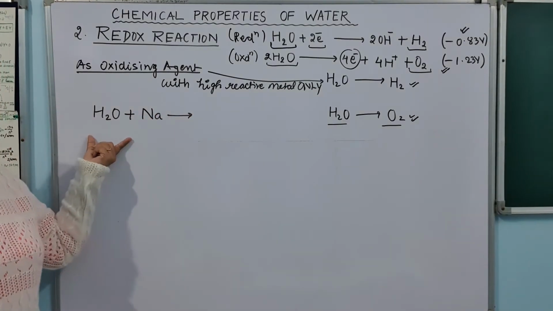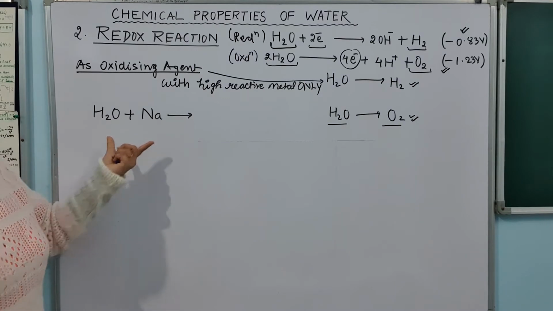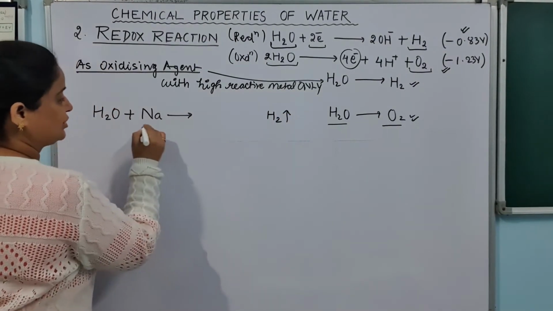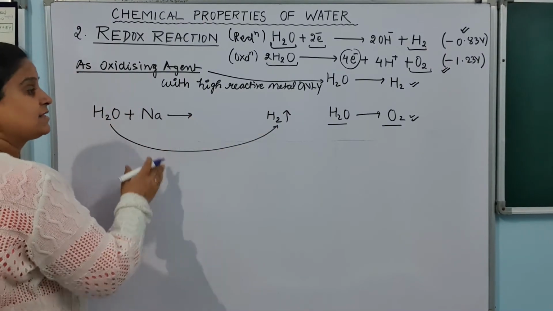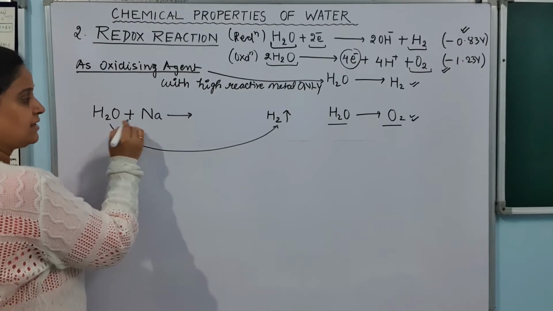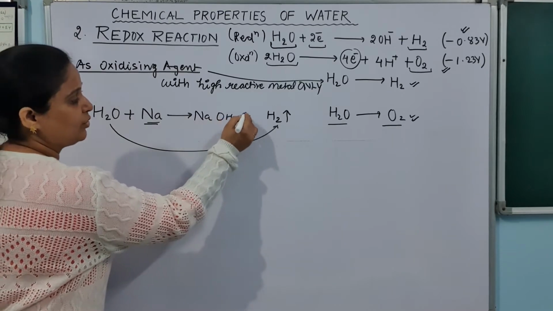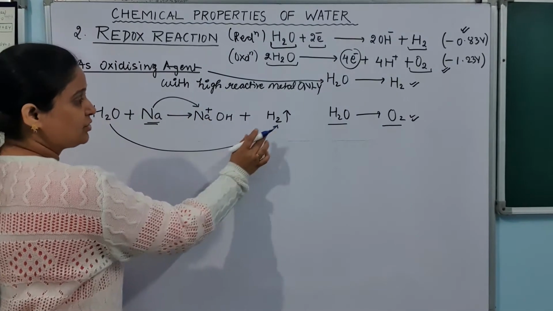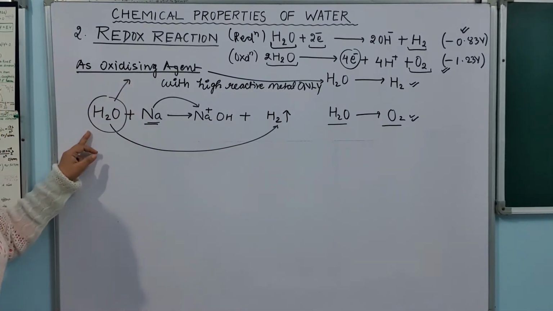So look at this reaction. We know this reaction: sodium, highly reactive in nature. When it reacts with water, it will release hydrogen gas. So can you see there that water is reduced? Hence, this is a reaction where it is working as an oxidizing agent. And what is happening with the sodium? Sodium is turning into NaOH. So can you see there? Sodium is getting oxidized, water is getting reduced, and here it is behaving like an oxidizing agent.